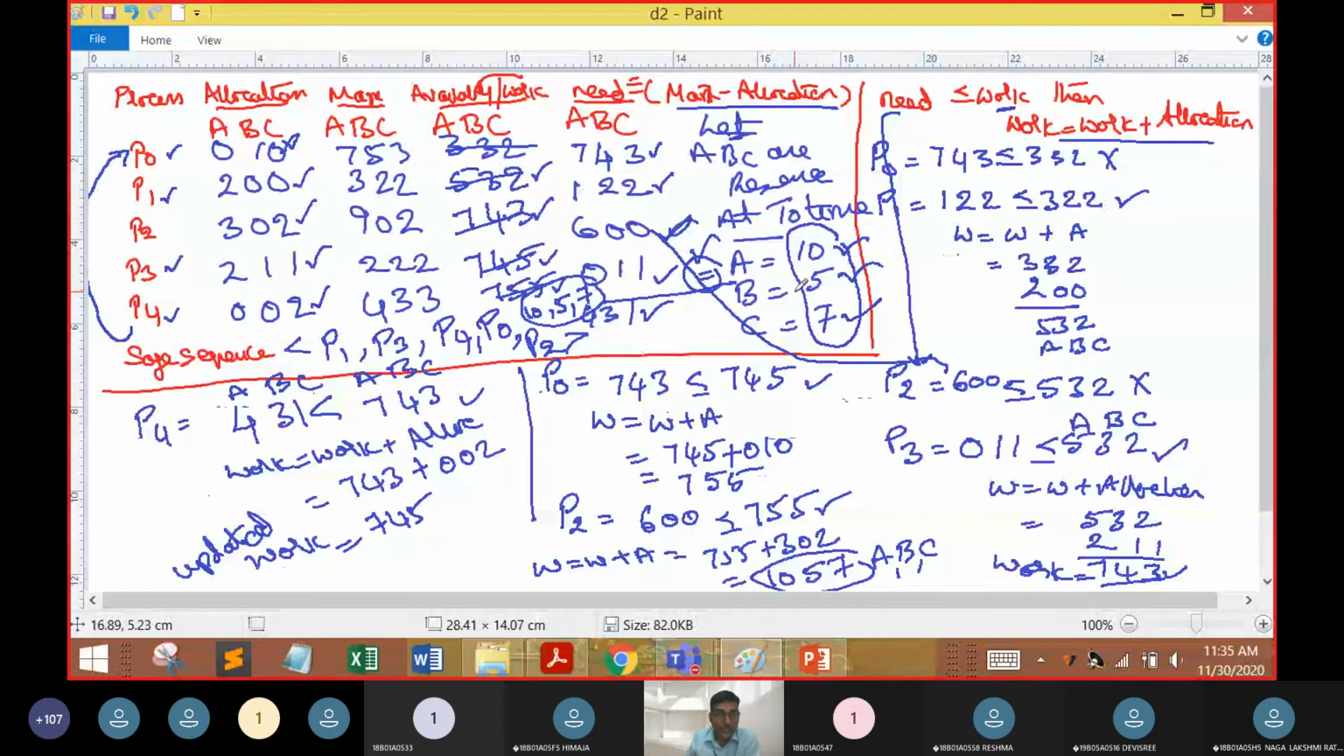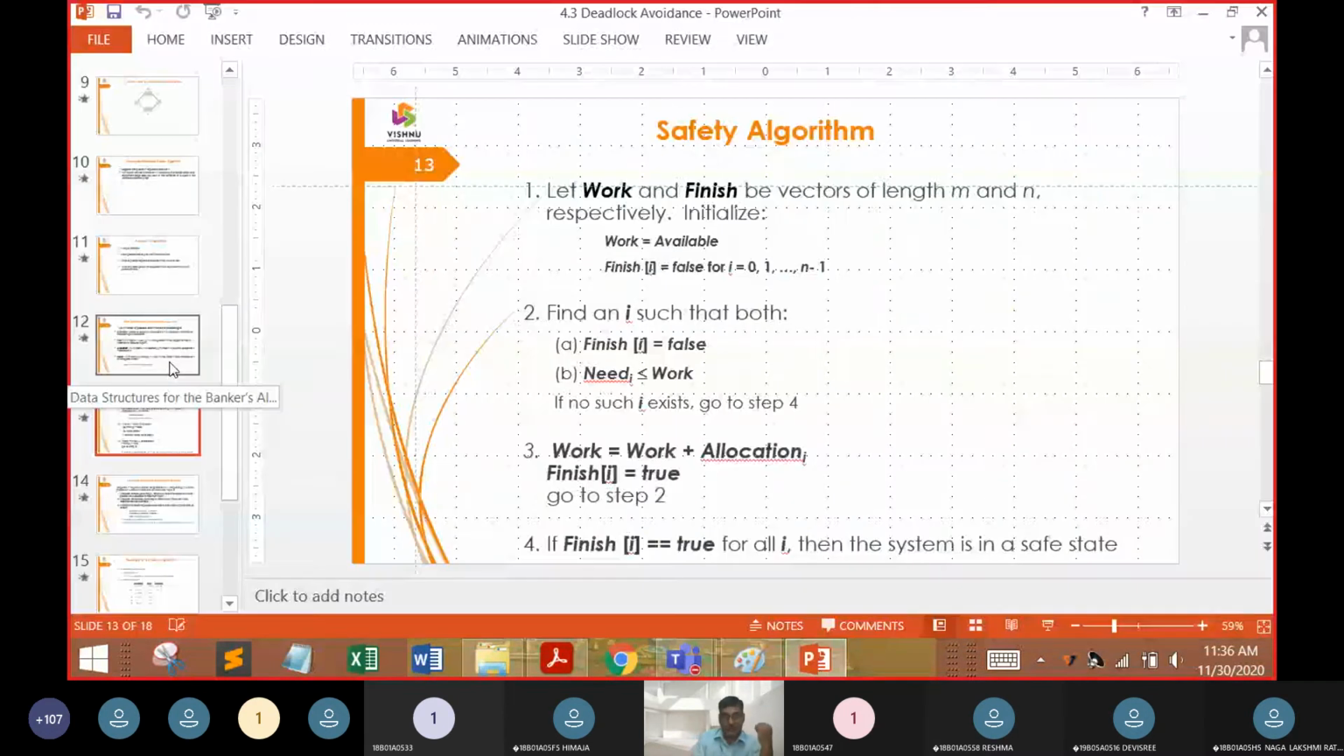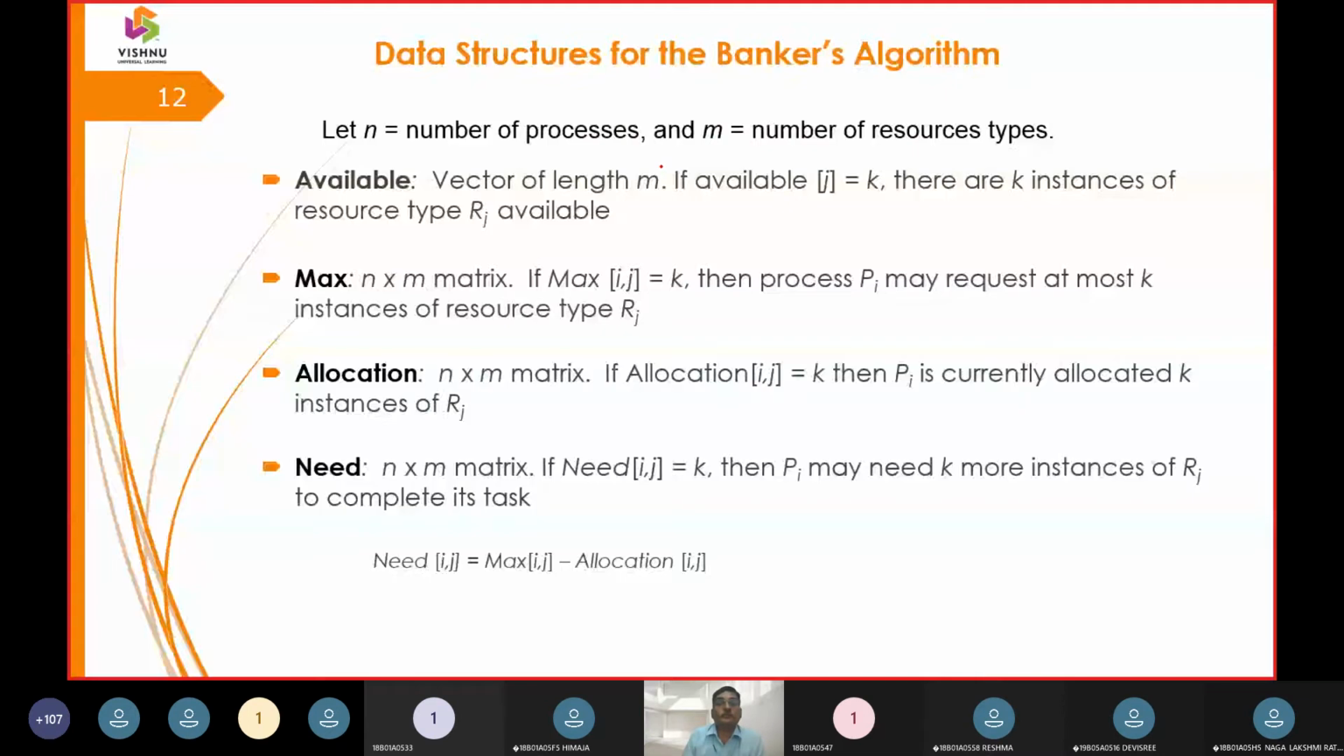So now let us jump back to the content we are going to explain here. We will go back to the same banker's algorithm and reciprocate what we have done in it. The number of processes P0, P1, P2 up to P4 is denoted with N. The number of resources M is A, B, C. A you made 10, B you made 5, C you made 7.